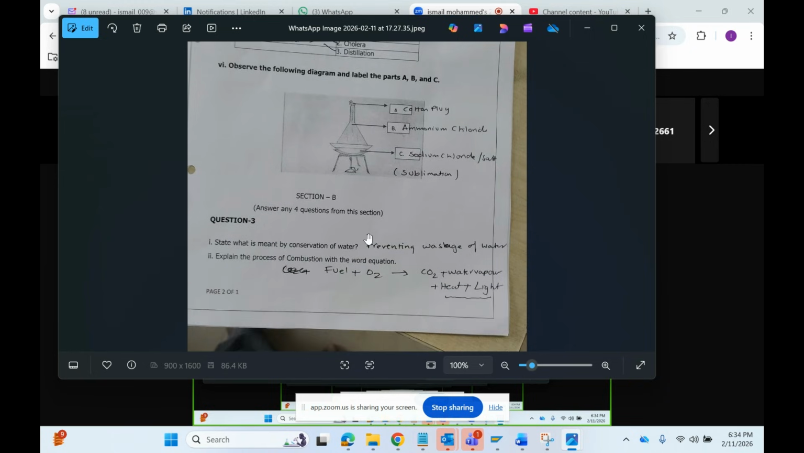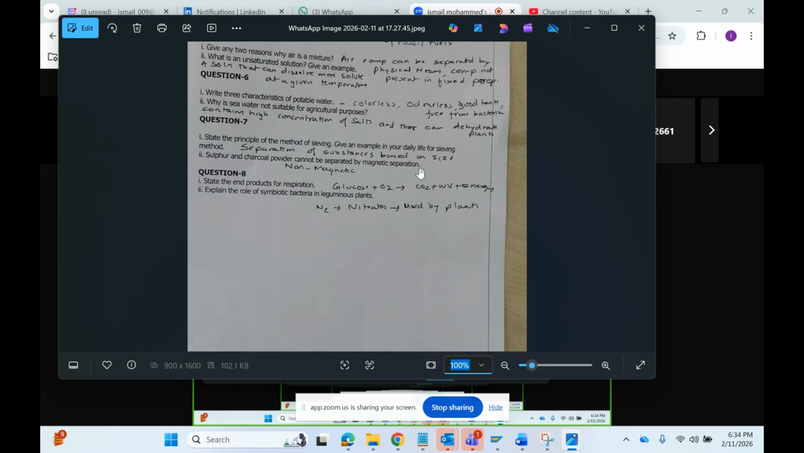Combustion process with word equation means fuel plus O2 gives CO2 plus water plus heat plus energy. This is called combustion, because heat and energy are released while burning the fuel, and this is called combustion.